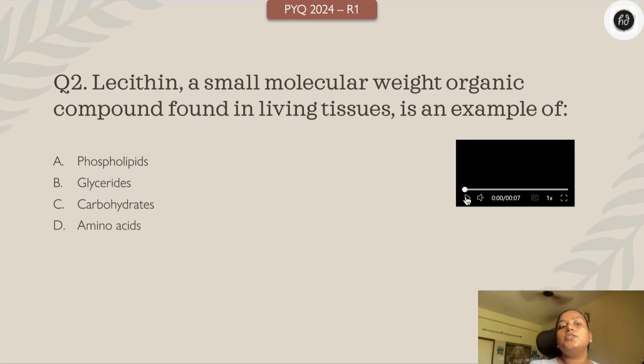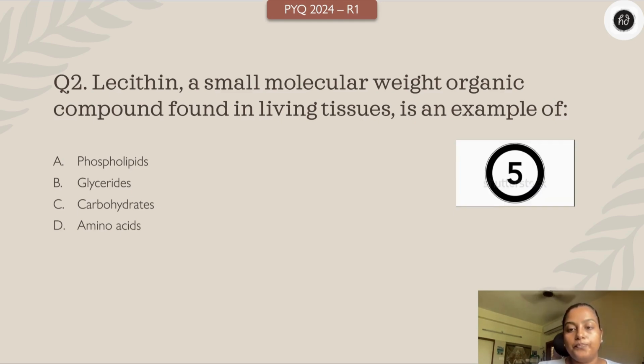Moving on to the next question, 2. Lecithin, a small molecular weight organic compound found in living tissues, is an example of A. phospholipids, B. glycerides, C. carbohydrates, D. amino acids. What is lecithin? Your time starts 3, 2, 1 right now.